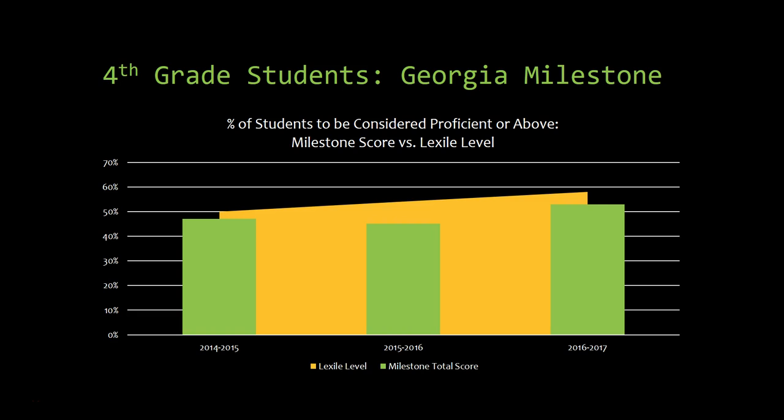Behind that is the percentage of students that scored a Lexile level of 840 or above in yellow. As you can see, there is a difference between the two, where the percentage of students scoring proficient and above with their Lexile is higher than the percentage of students scoring proficient and above on the ELA Milestones as a whole. This shows there could be student learning problems or lack of instruction in writing and ELA.